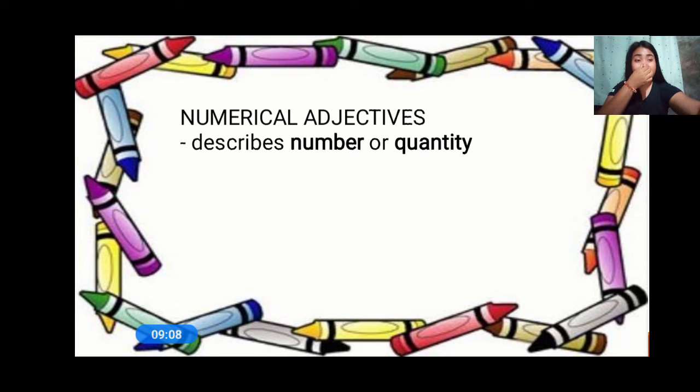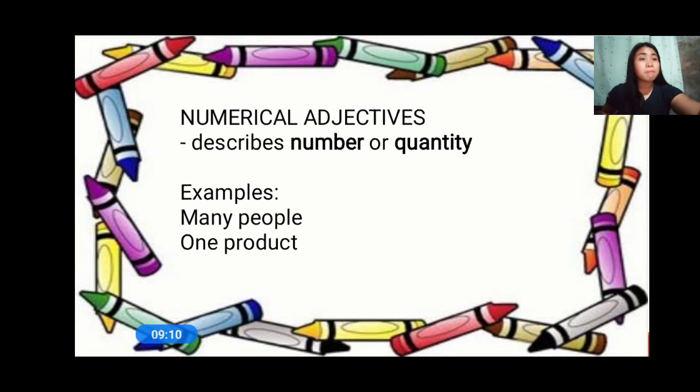Now, here is an example, everyone. Many people. What is the adjective here? Many, describing the number or the quantity of people. The next one is one product. How many products? One. What is the adjective here? One, the number one. Remember that numerical adjective describes number or quantity. Do you understand me? Okay, very good. So that is numerical adjective.